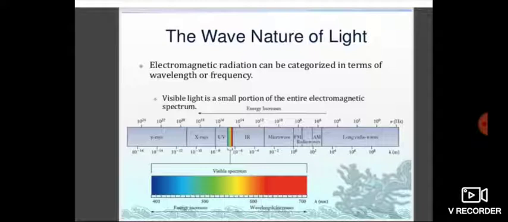See the frequency and wavelength. When you see the wavelength, the first one is gamma rays, next X-rays, next UV rays and infrared rays, microwaves, radio waves, and next long radio waves. The upper part shows the measurement in hertz, and the lower part shows the wavelength. So wavelengths are given in the lower part and hertz is given in the upper part.